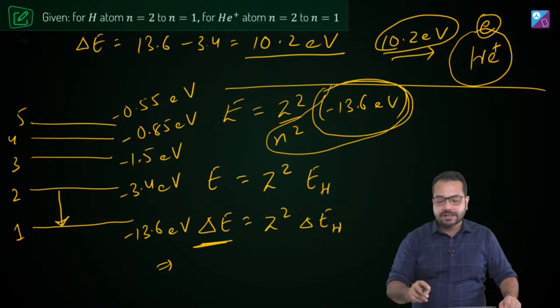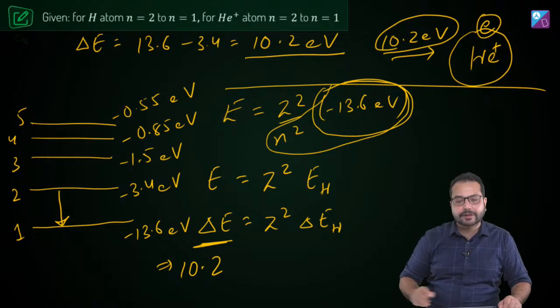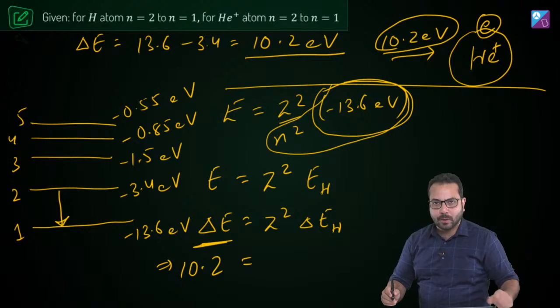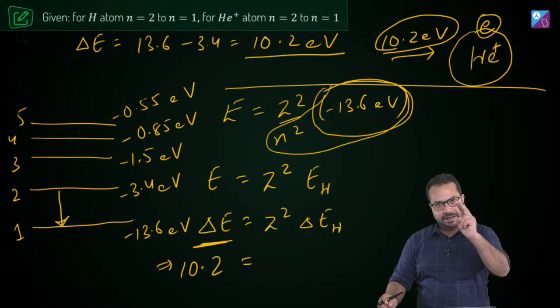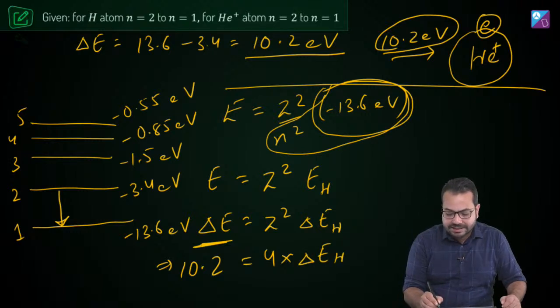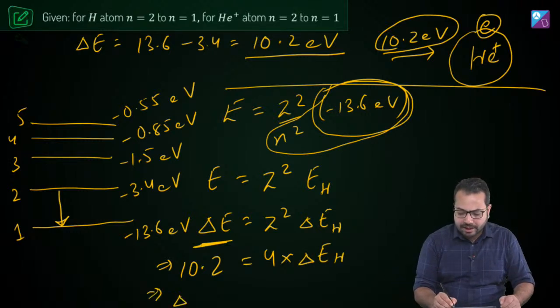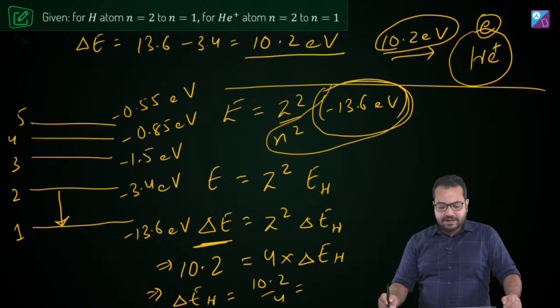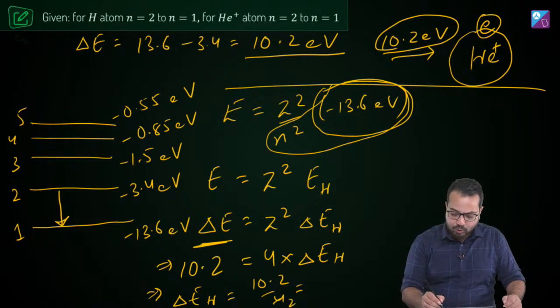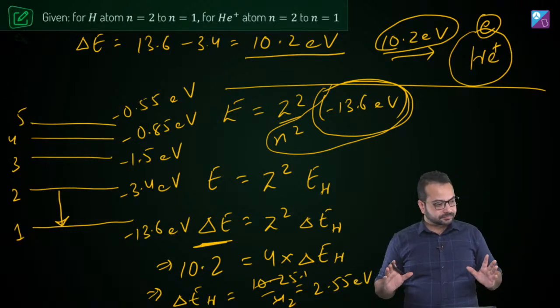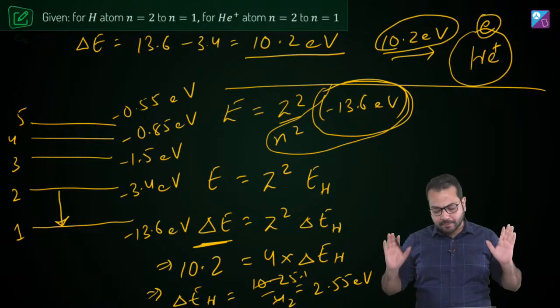So what is delta E? Delta E is 10.2 electron volt, that is the energy of transition for the helium ion. This is equal to Z square. What is the atomic number of helium? It's 2. So this becomes 4, multiplied by delta EH. So from here what do I get? I get delta EH is equal to 10.2 upon 4. If I do this, this is 2, this is 5.1, so this is going to become 2.55 electron volt. Is that clear? Is this clear up till this point?